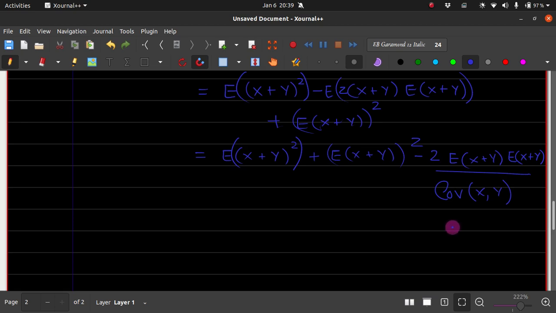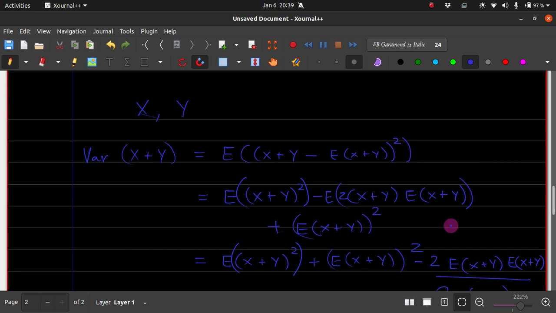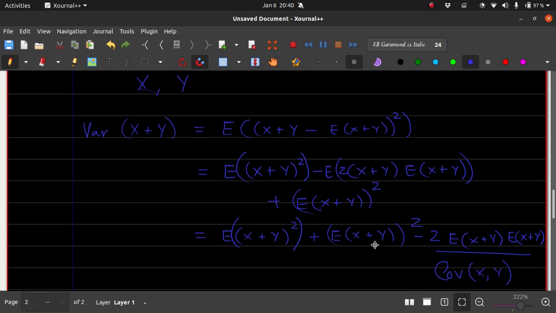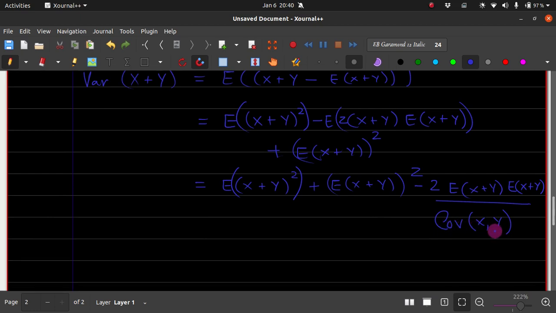In case x and y are two independent random variables, the covariance is going to be 0.